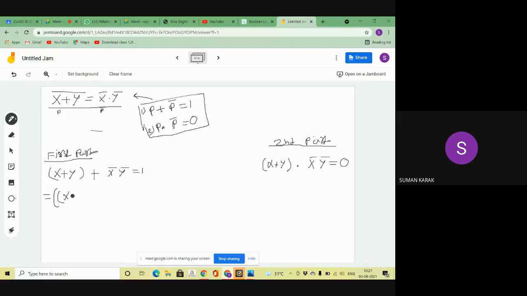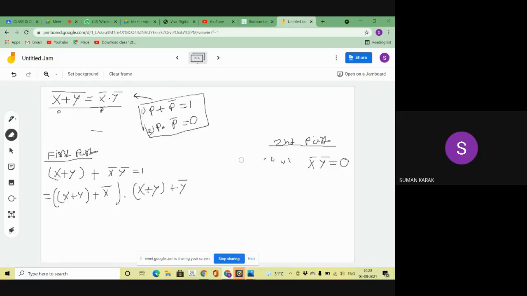That x plus y plus x bar, okay, into x plus y plus y bar.